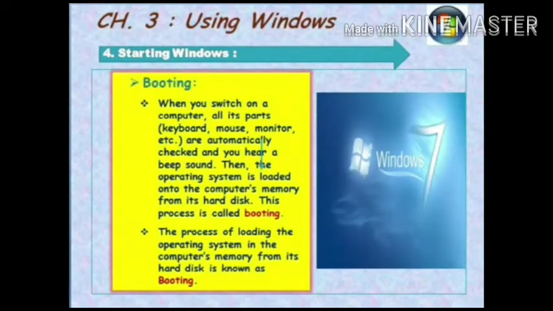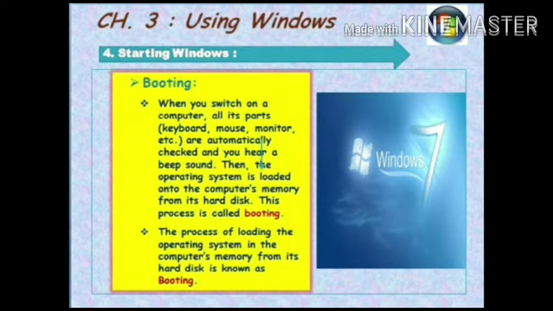Dear students, can you tell me what is booting? Yes, you can. When you switch on a computer, all its parts, keyboard, mouse, monitor, etc. are automatically checked and you hear a beep sound.